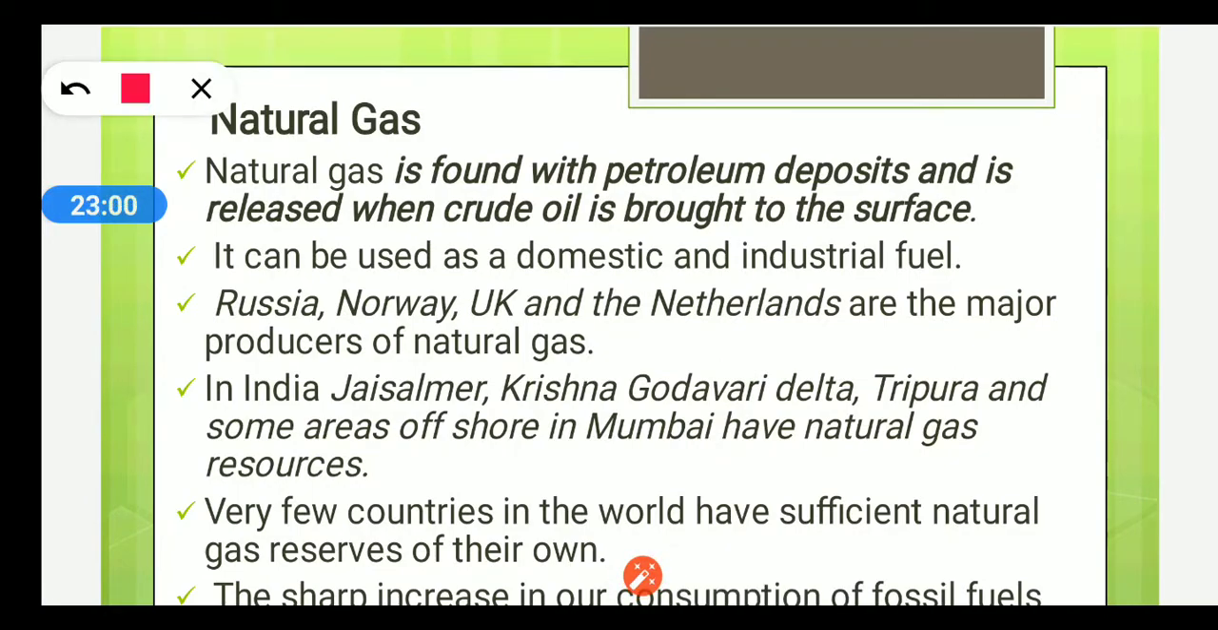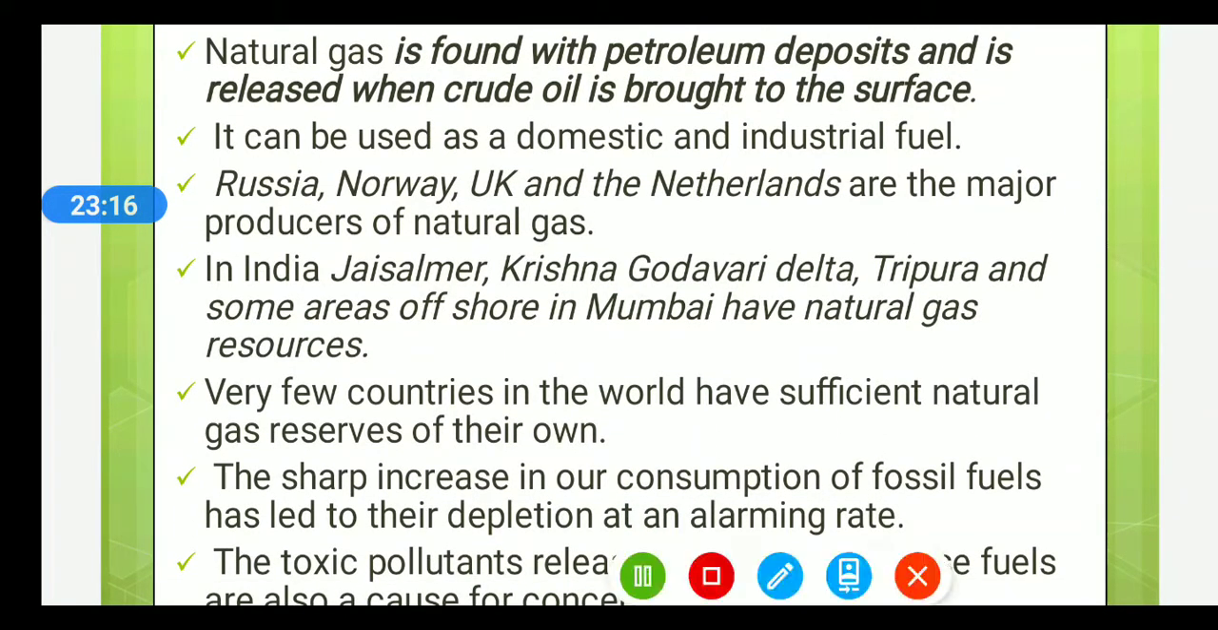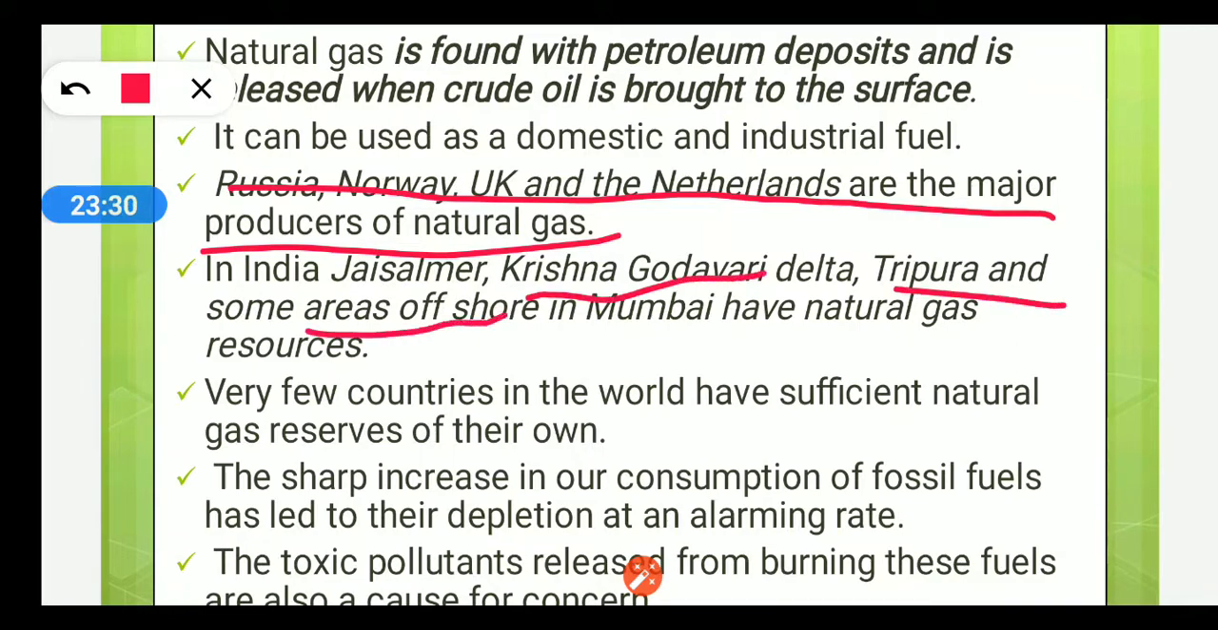Now coming to another conventional resource, which is natural gas. Natural gas is found with petroleum deposits and is released when crude oil is brought to the surface. It can be used as a domestic and industrial fuel. Russia, Norway, UK and Netherlands are the major producers of natural gas. In India, Jaisalmer, Krishna Godavari Delta, Tripura and some areas offshore in Mumbai have natural gas resources. Very few countries in the world have sufficient natural gas reserves of their own.